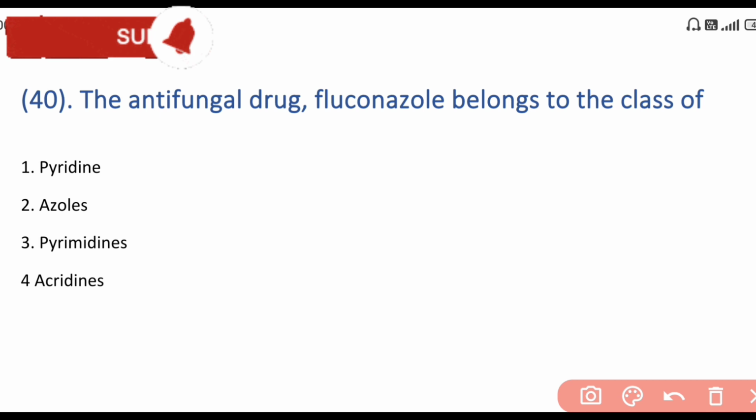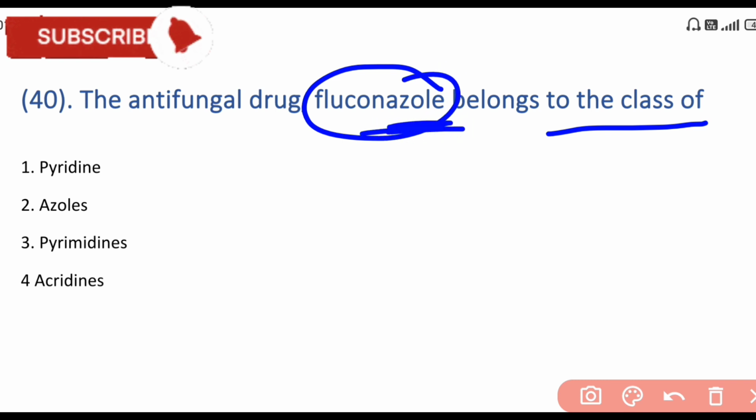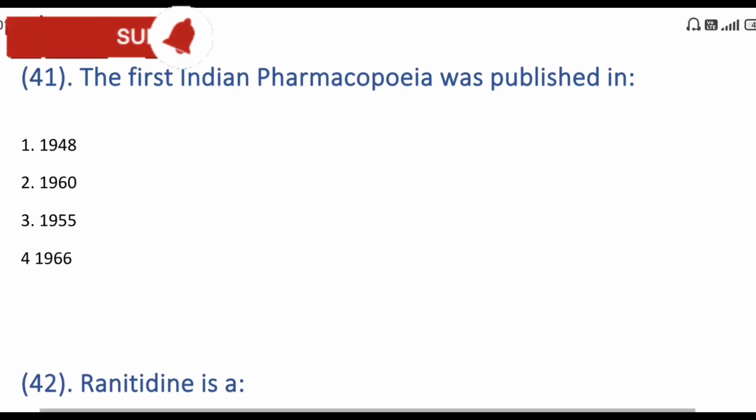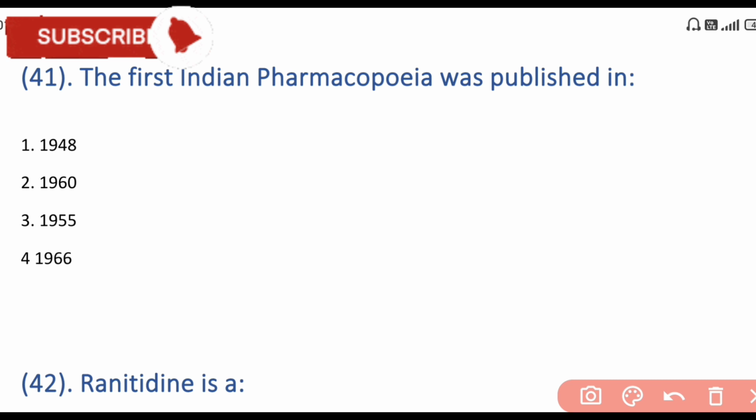Next is the antifungal drug fluconazole belongs to the class of, the answer is azoles. Fluconazole belongs to the class of azoles. So the answer is azole. Next question is the first Indian Pharmacopoeia was published in 1955. So the answer is 1955.